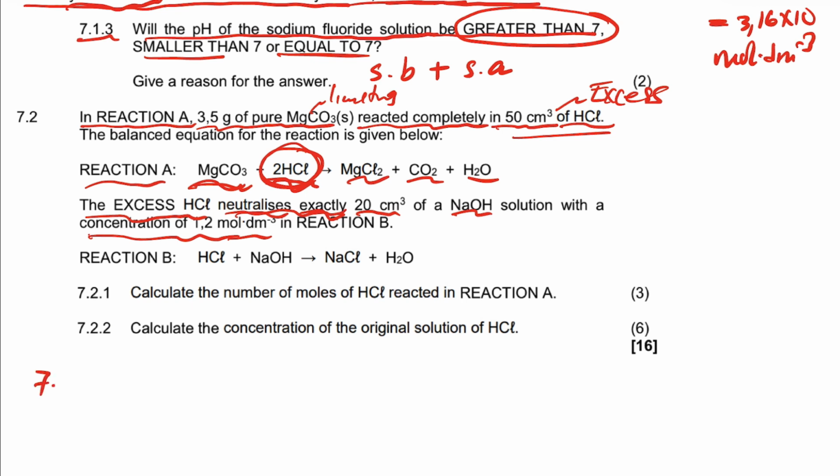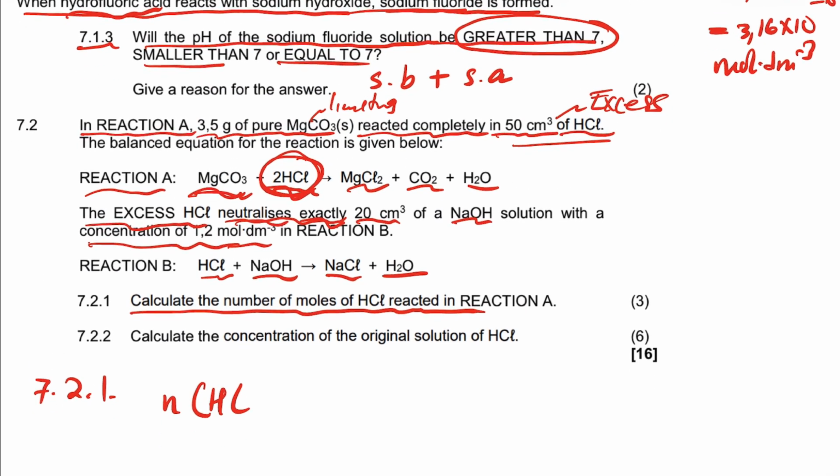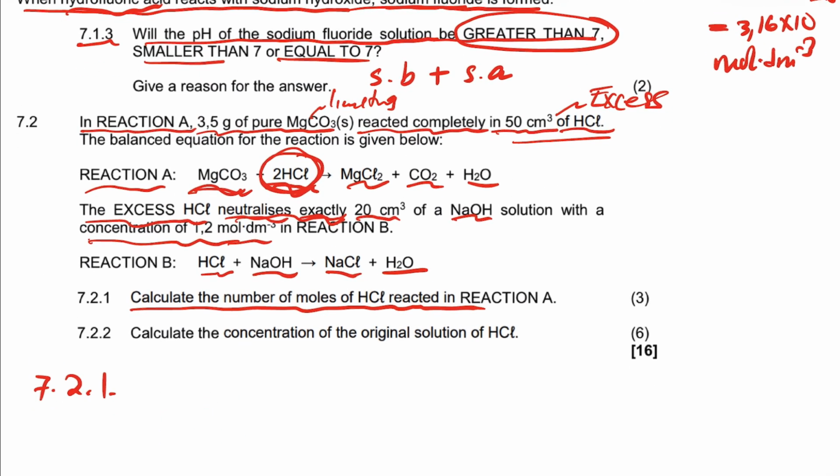Right, now we have two reactions. Now in 7.2.1, here's the reaction of HCl and sodium hydroxide. It gives you salt and water. It says calculate the number of moles of HCl reacted. Now guys, since we are given the 3.5 gram of magnesium carbonate, which is the amount that is used up completely, it can give us the amount of what? The amount of HCl, because for HCl we're only given the volume.